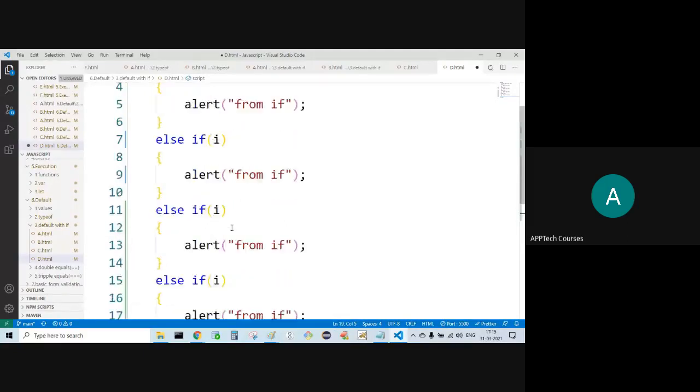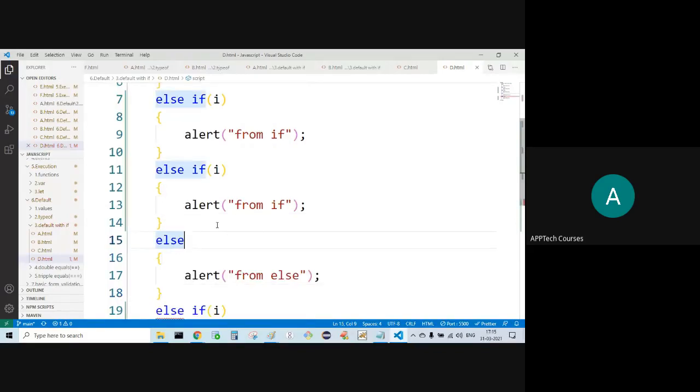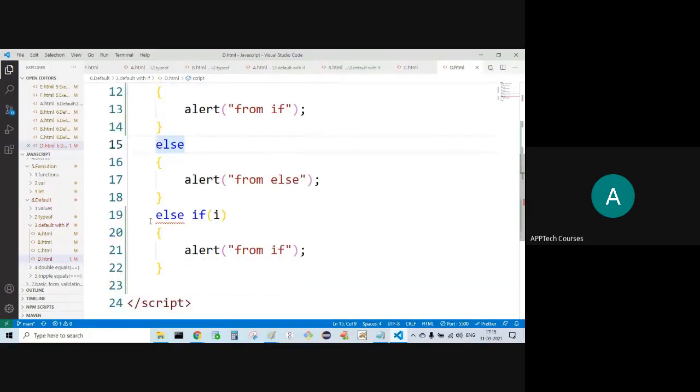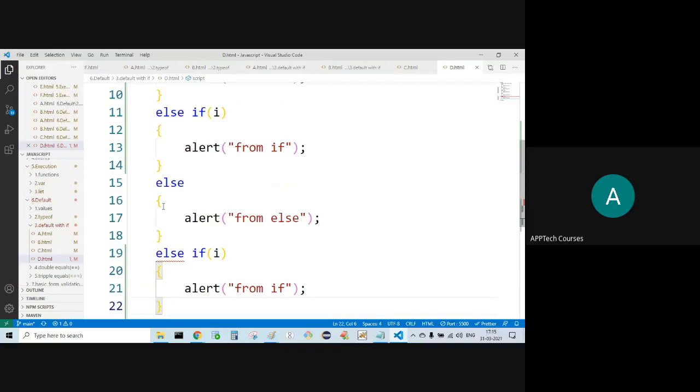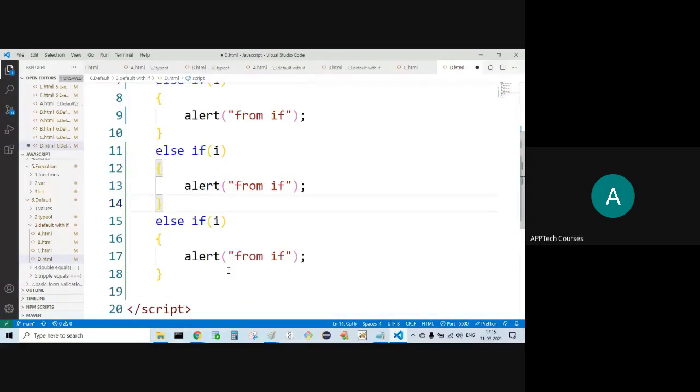Now let's say here I'm keeping it in the middle of the else if. Here itself we are getting the error. So you should keep the else block after developing all the else if blocks.